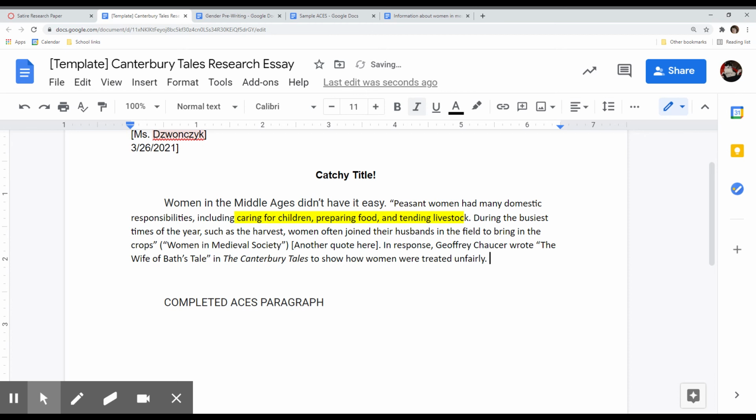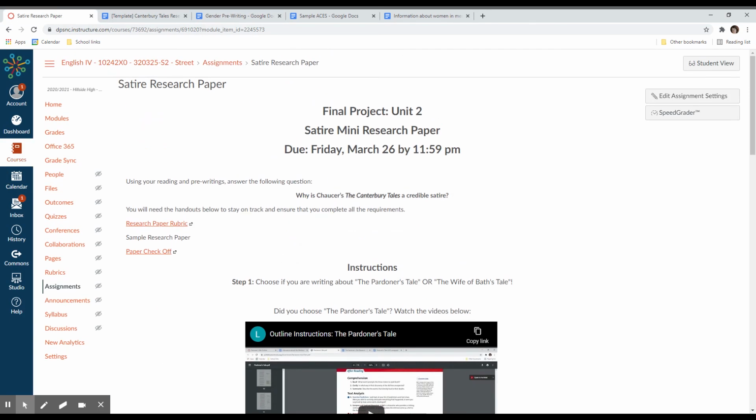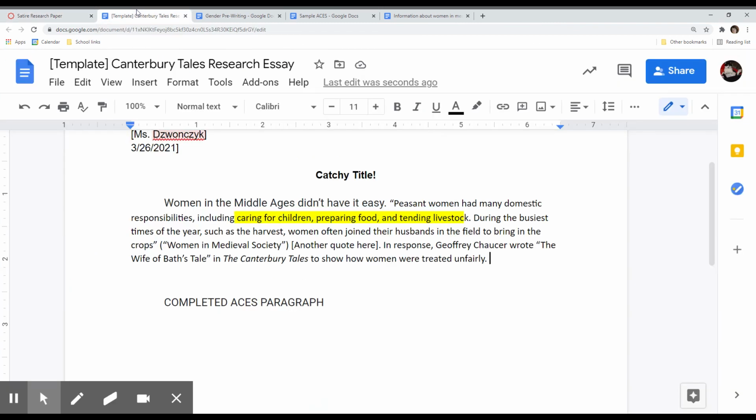And then you're going to finally write your thesis. Remember, for your thesis, you always have to mention the author's name and the name of the work, which here is the Canterbury Tales, and we have to go back and answer this question, which is, why is Chaucer's The Canterbury Tales a credible satire? I will write out a complete thesis for you to look at, and we will see that in the next video.